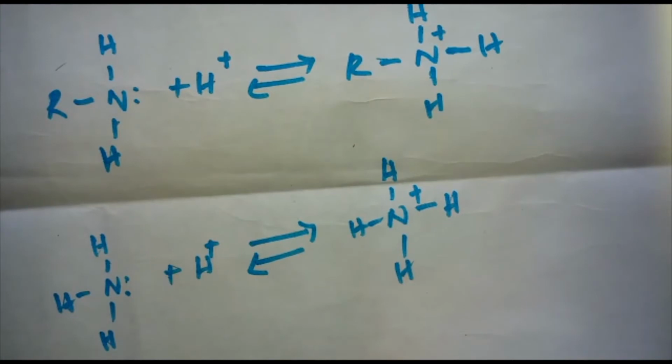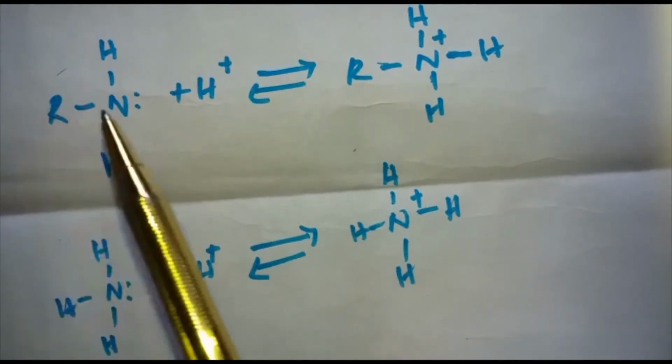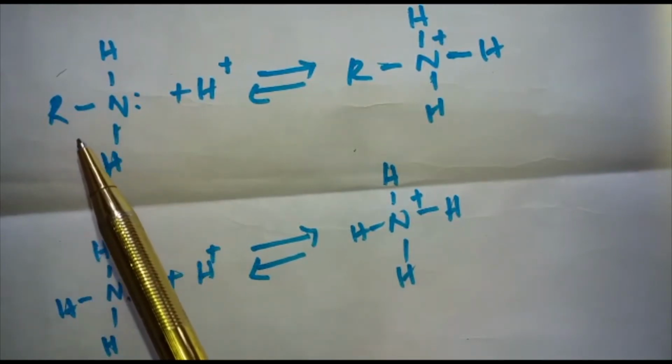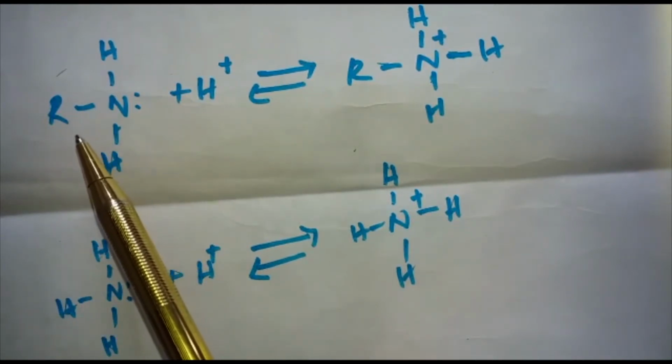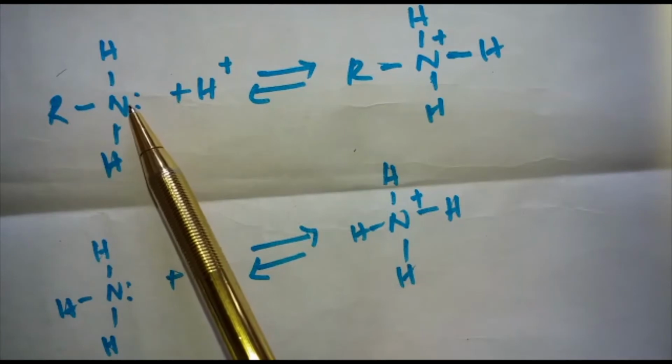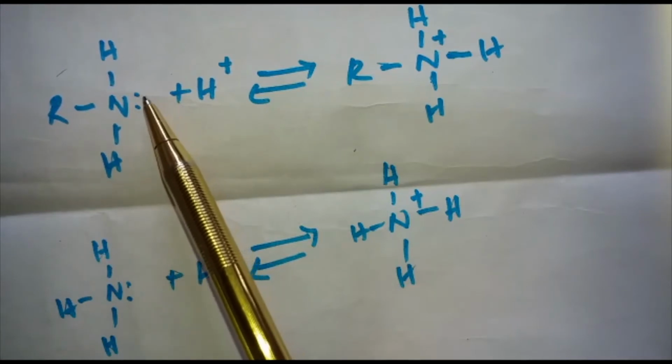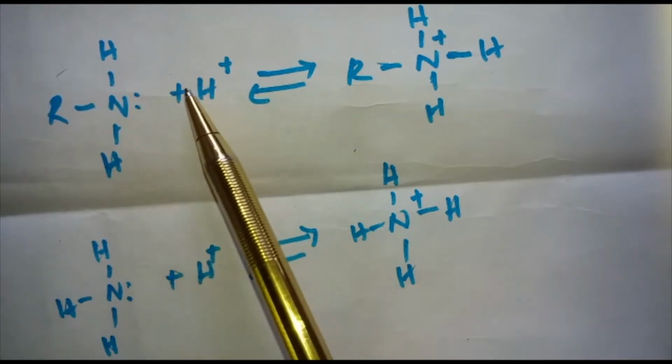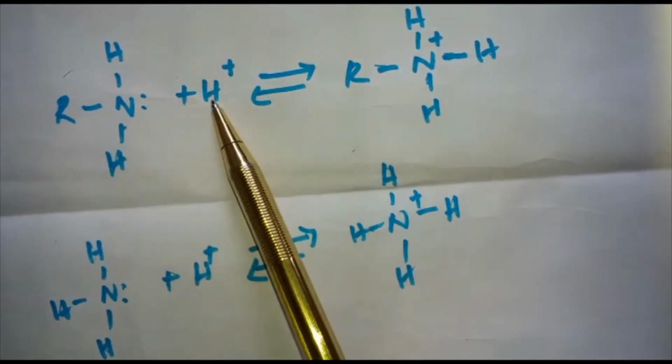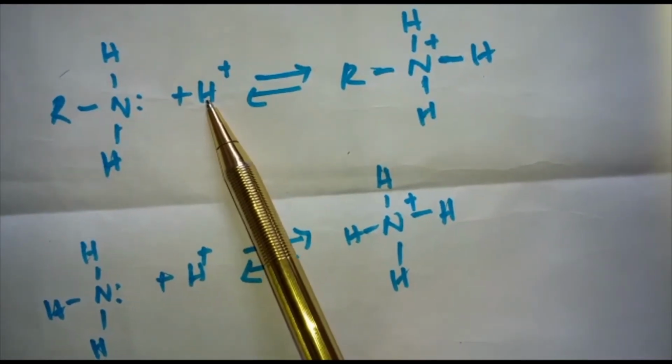Due to the electron releasing nature of the alkyl group, the R pushes electrons towards the nitrogen and thus makes the unshared electron pair more available for sharing with the proton of the acid.